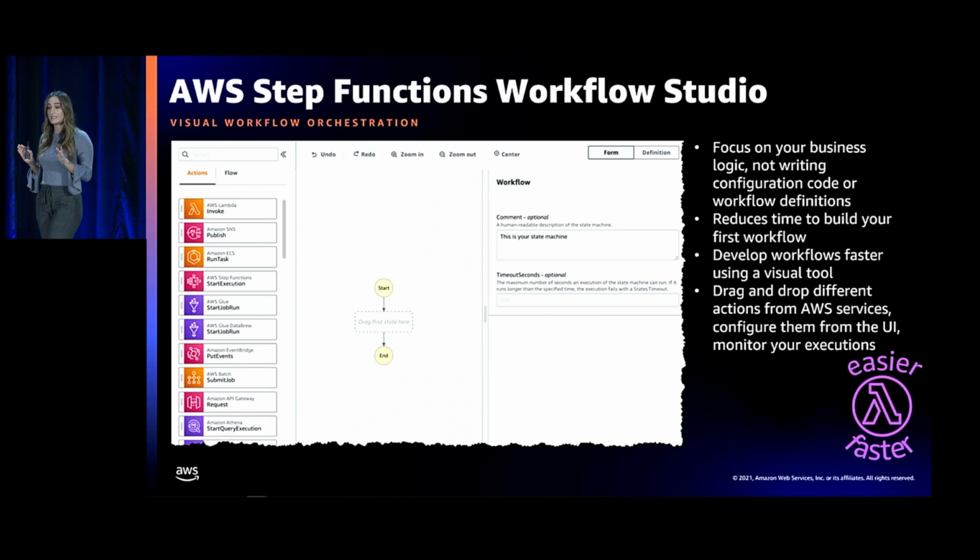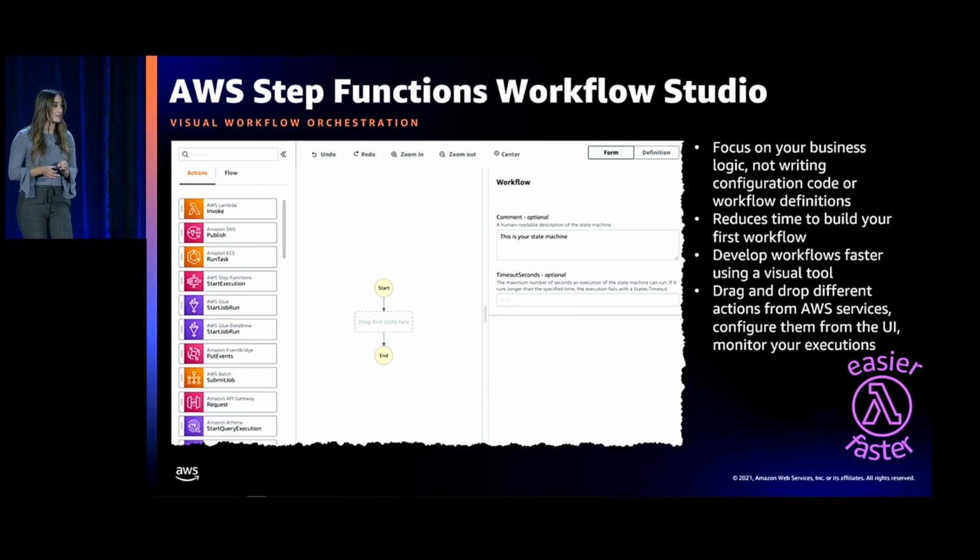Also, there's going to be a demo of this in the leadership session that's happening later today, the serverless leadership session. I'm not going to tell you who's doing the demo, but there will be a demo. So you can drag and drop different actions from the left panel, put them into your workflow. And then you can monitor this all from the step functions console.